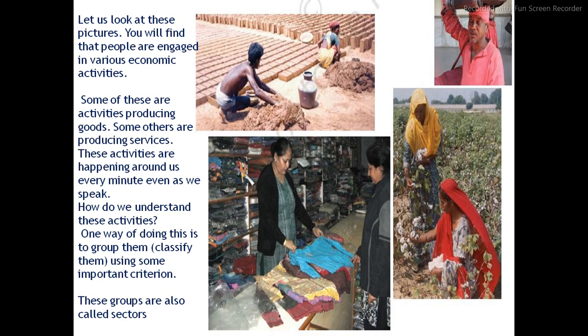By this photograph, you have understood what the activities related to the primary sector are, what the activities related to the manufacturing sector are, and what the activities related to the service sector or tertiary sector are.